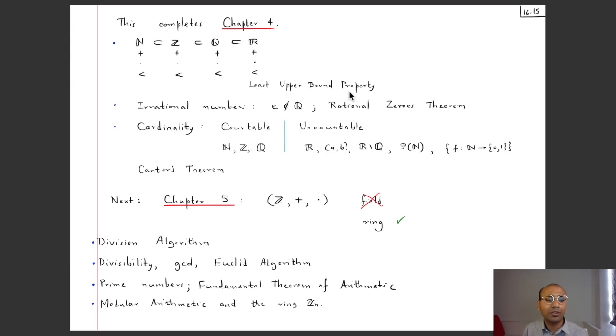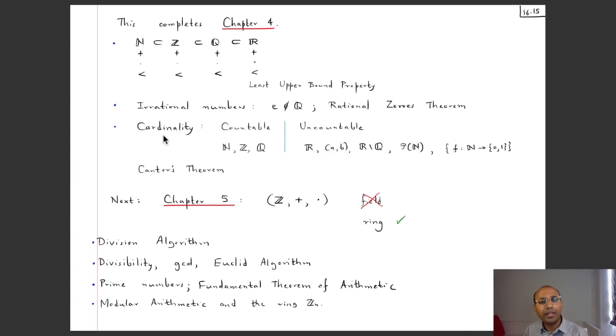In the case of the real numbers, we also learned about the least upper bound property of the real numbers, which we used in the analysis part, and we know that that plays an important role in calculus. Then we discussed irrational numbers, and we learned this useful tool called the rational zeros theorem, which allows us to deduce the irrationality of some real numbers. And we also showed in that section that the Euler's constant E is not a rational number.